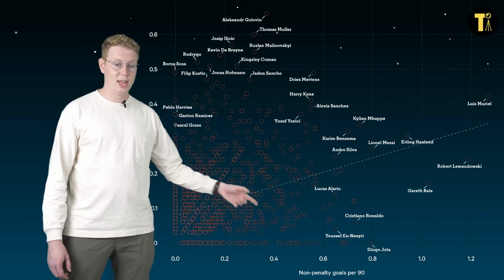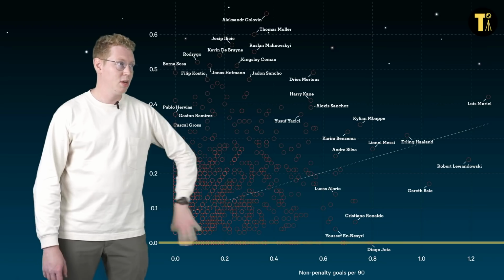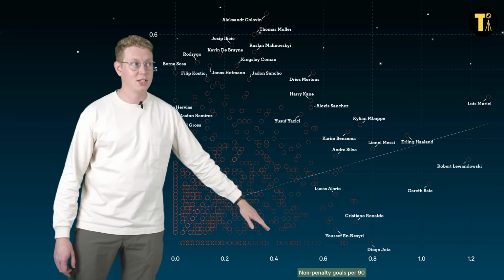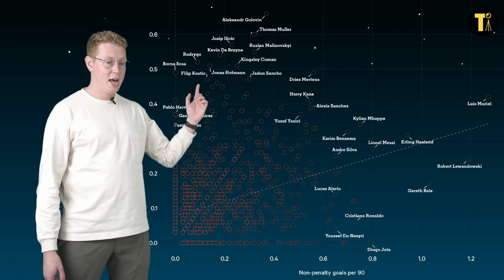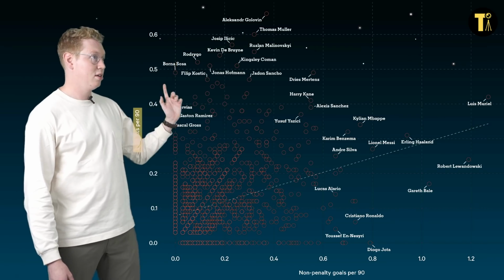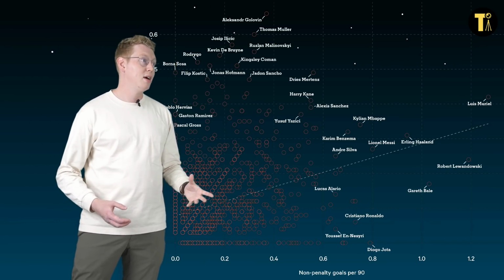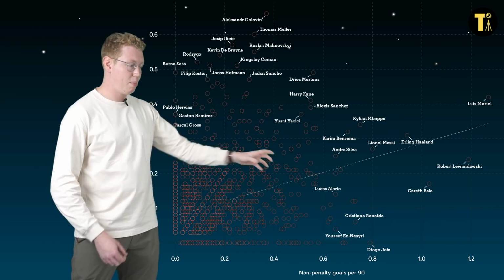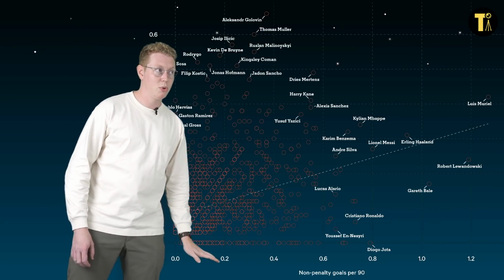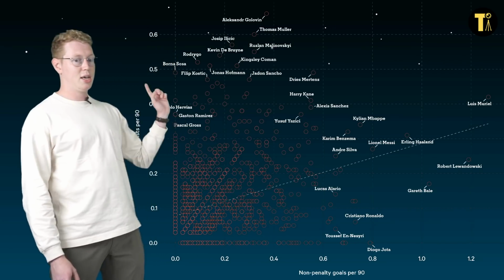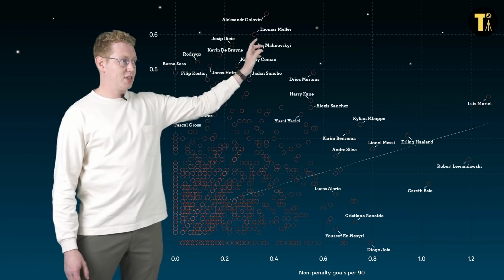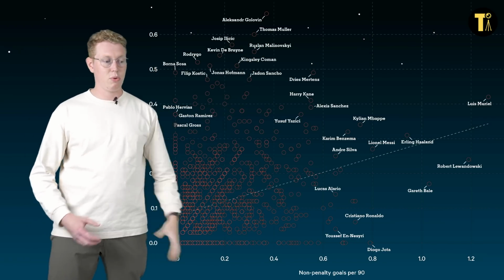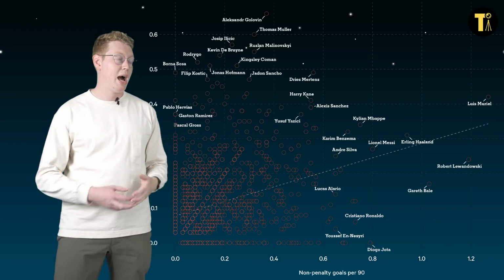So, can you please explain to me what the hell a scattergram is and what this one is? Absolutely. So what we've got here is the x-axis on the bottom. We've got non-penalty goals per 90 because penalties are cheating. And on the y-axis, we've got assists. So who the guys are creating goals. And what we care about between them is a couple of guys we're going to pick out. Maybe the guys at the bottom who are only getting assists. Guys here only getting goals. And some interesting names between us, which we want to talk about from a tactical point of view, how they get the numbers they get.